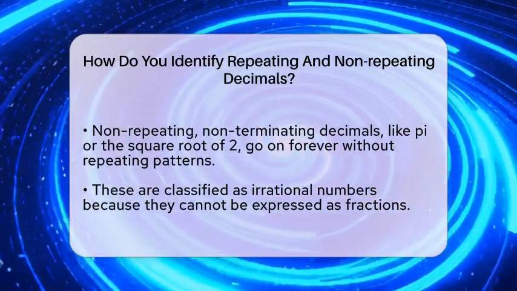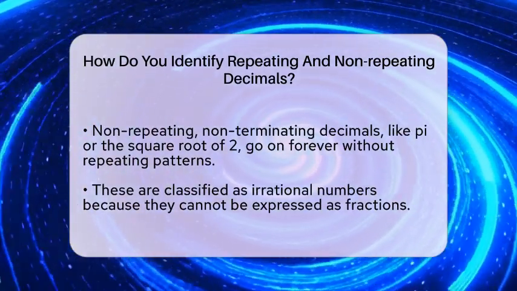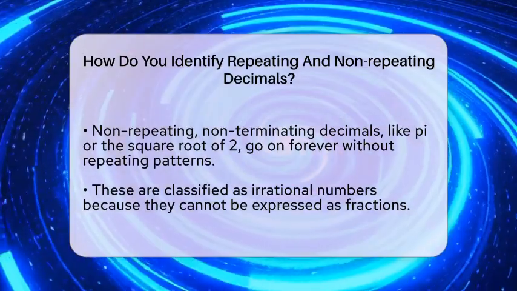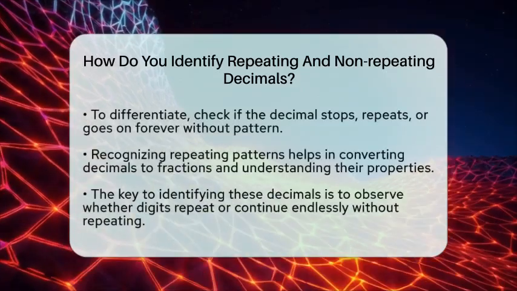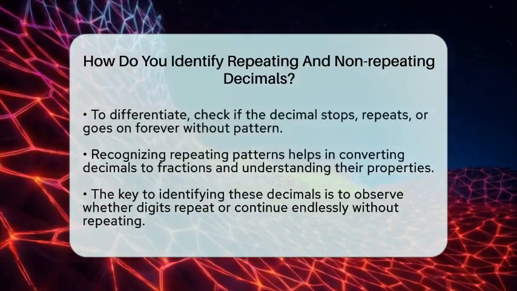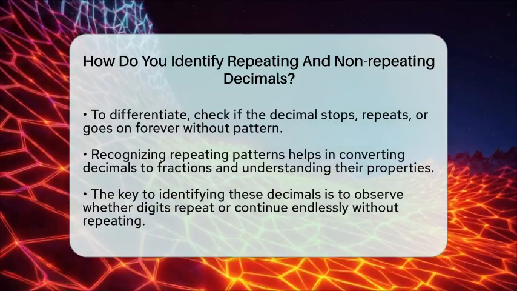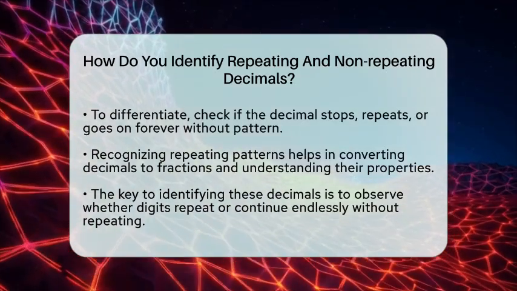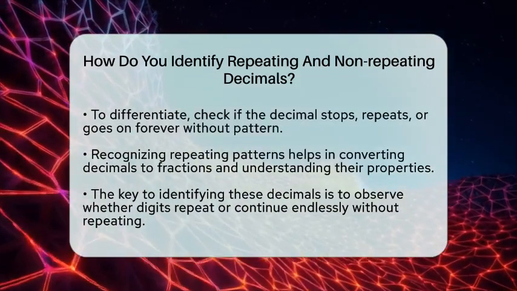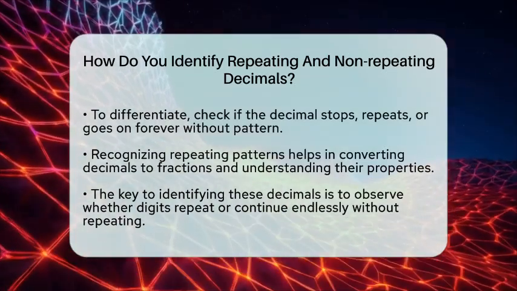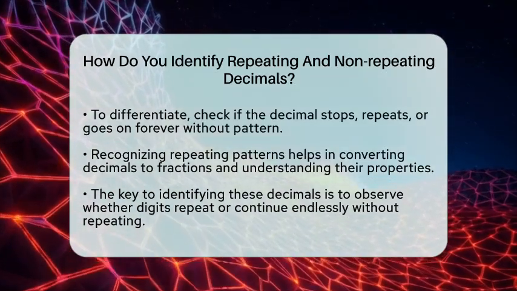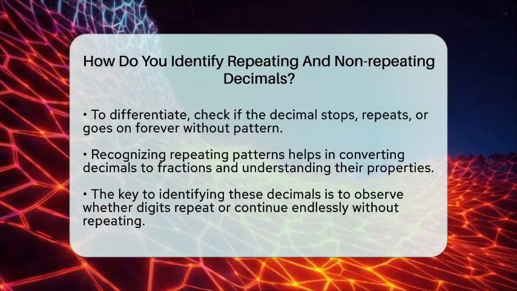So, how do you tell the difference? First, look at the digits after the decimal point. If they stop, it's a terminating decimal. If they go on forever and form a repeating pattern, it's a repeating decimal. But if they go on forever without any pattern, then it's a non-repeating decimal. This simple check helps you classify the number correctly.